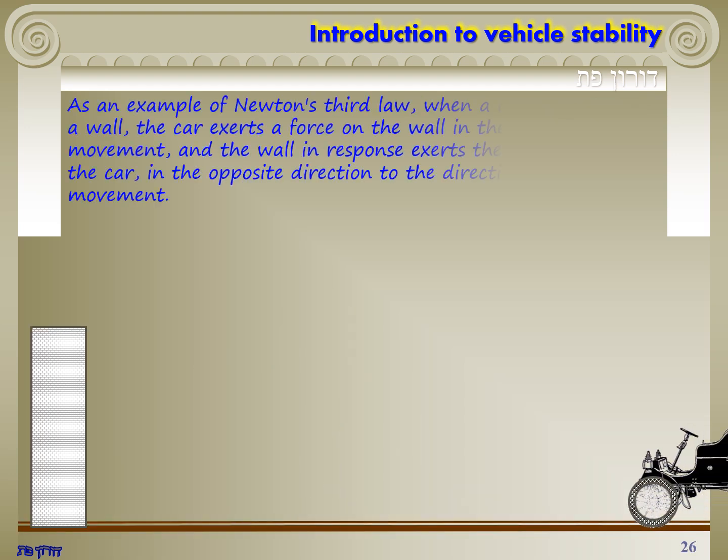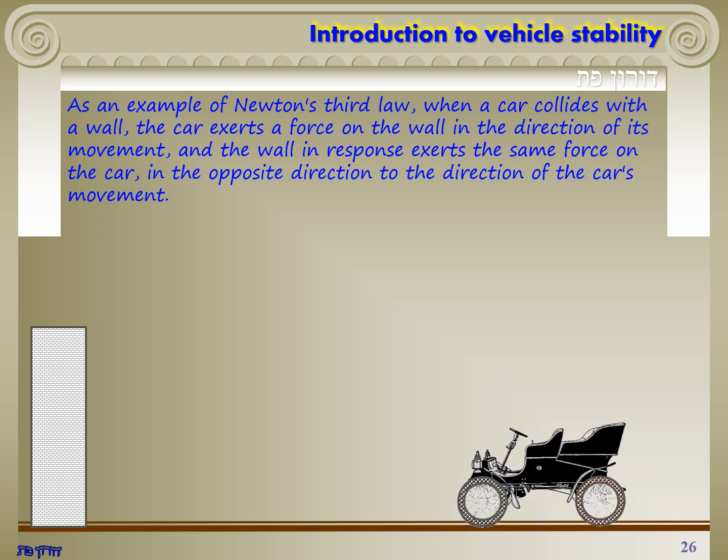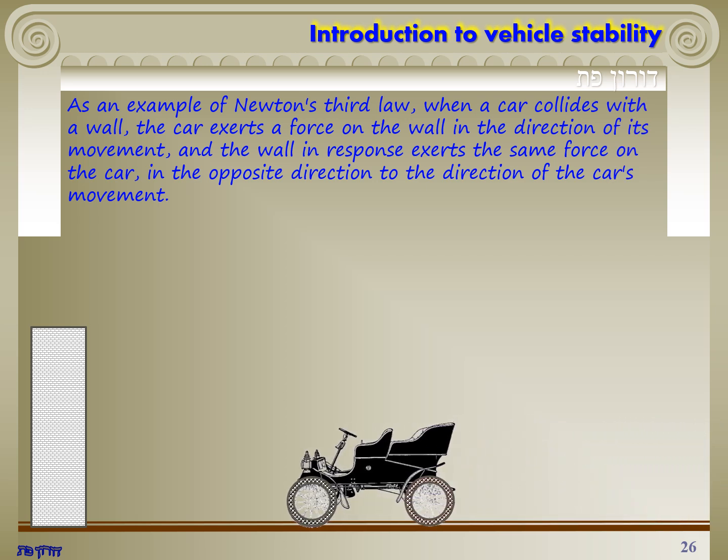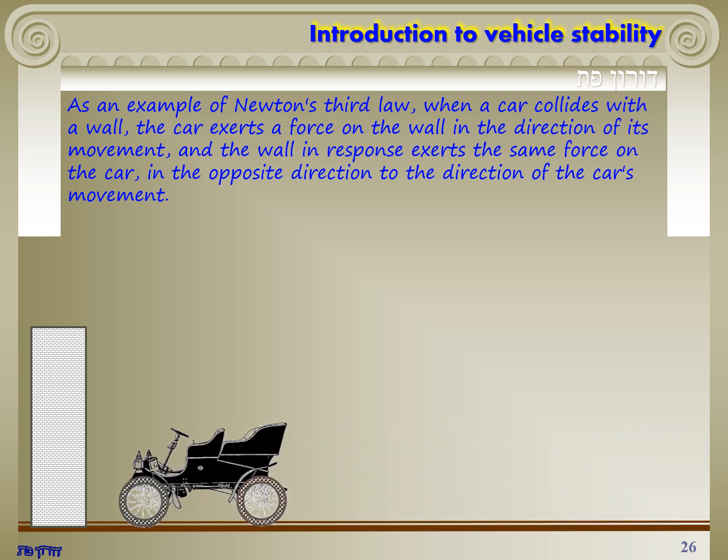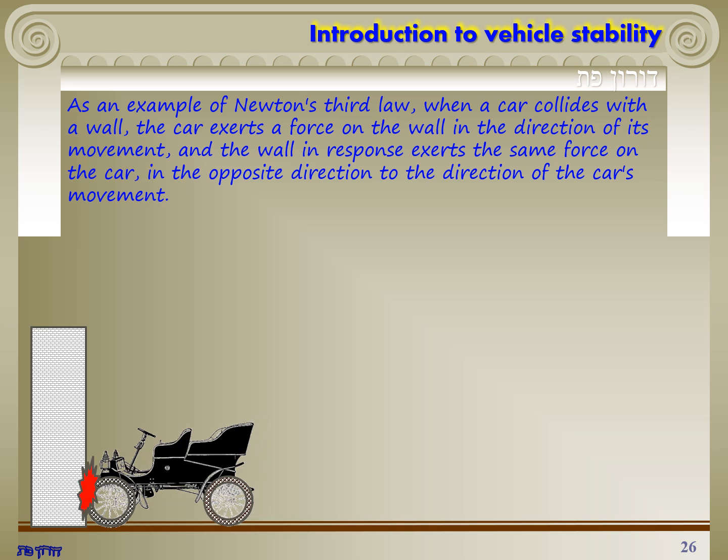As an example of Newton's third law, when a car collides with a wall, the car exerts a force on the wall in the direction of its movement, and the wall in response exerts the same force on the car, in the opposite direction to the direction of the car's movement. Of course, the car will be damaged as a result of this collision, and probably nothing will happen to the wall.